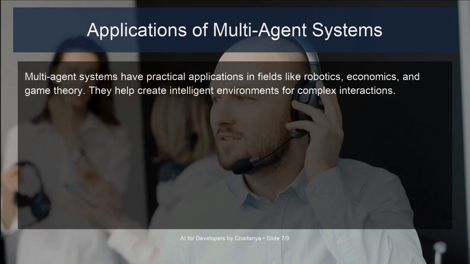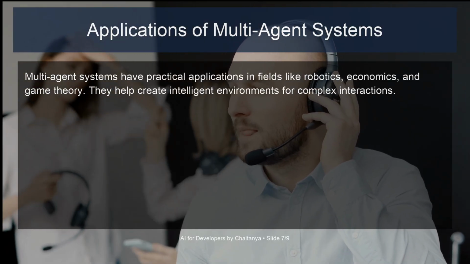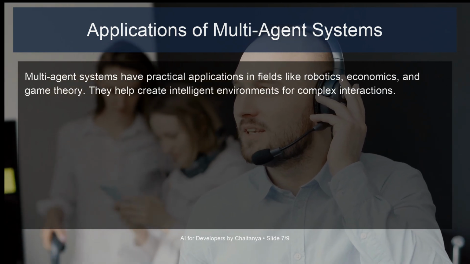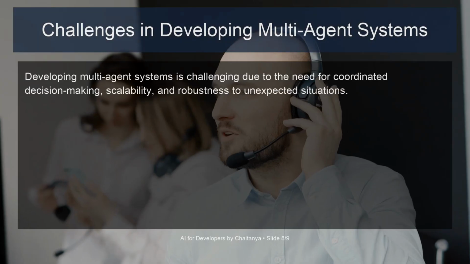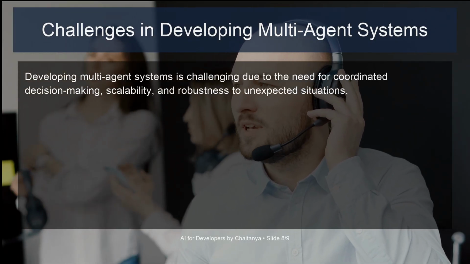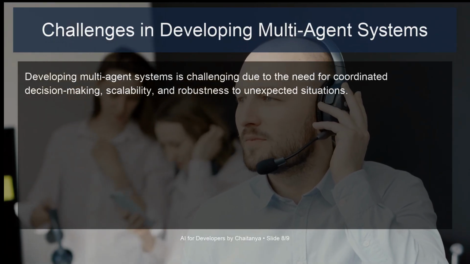Multi-agent systems have practical applications in fields like robotics, economics, and game theory. They help create intelligent environments for complex interactions. Developing multi-agent systems is challenging due to the need for coordinated decision-making, scalability, and robustness to unexpected situations.